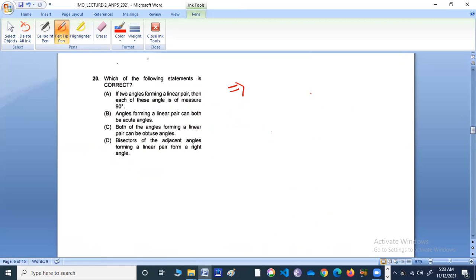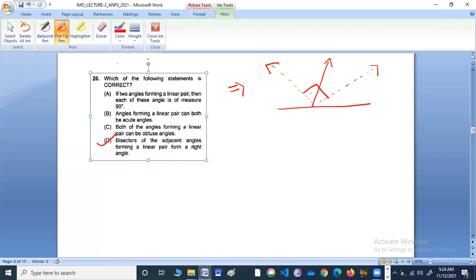Bisectors of the adjacent angles forming a linear pair form a right angle. So this is true. Why? Bisectors of the adjacent angles. We have already proved this one in our regular classes. That if I draw a bisector of this angle and a bisector of this angle, then this angle becomes 90 degree. So these two angles are adjacent angles, their bisectors form a right angle. So option B is the correct one.